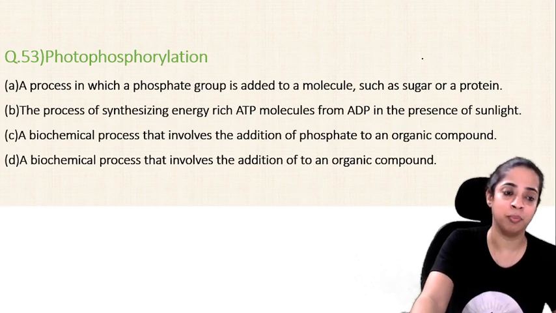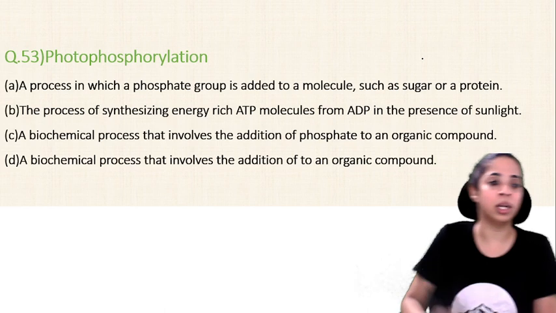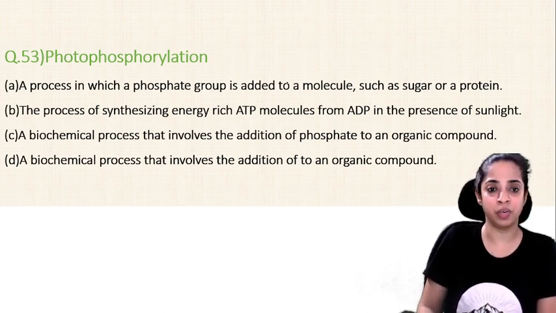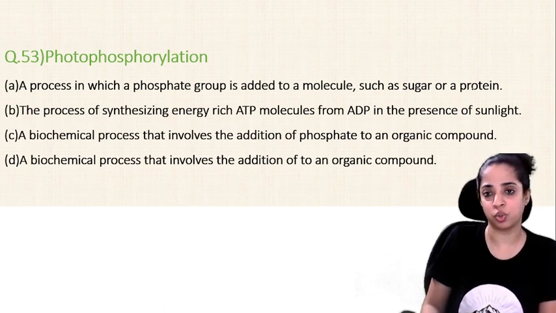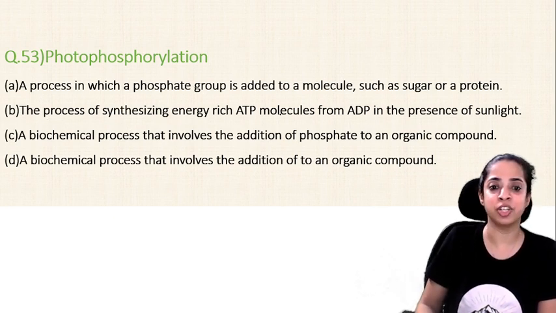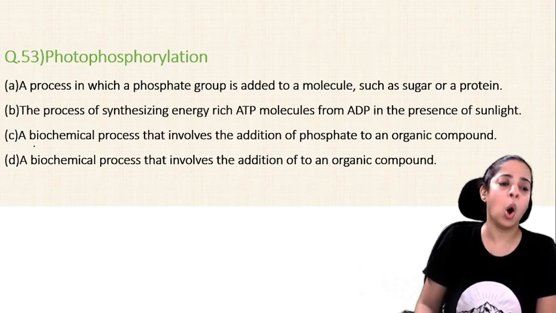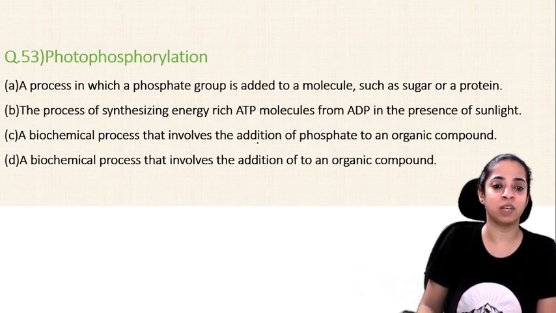Let's do question number 53. Photophosphorylation. Is it a process in which phosphate group is added to a molecule such as sugar or protein? Or is it a process of synthesizing energy-rich ATP molecules from ADP in the presence of sunlight? Or is it a biochemical process that involves the addition of phosphate to an organic compound?